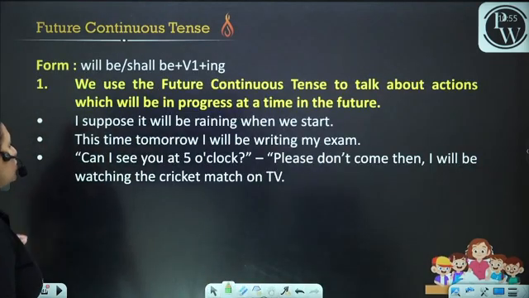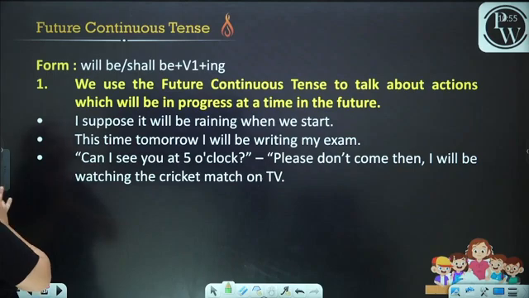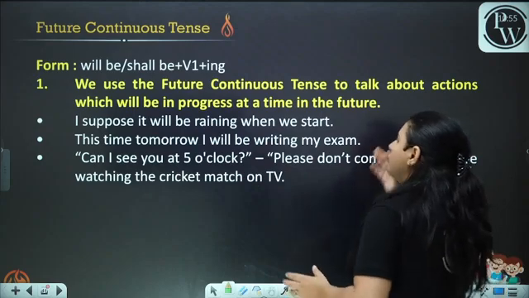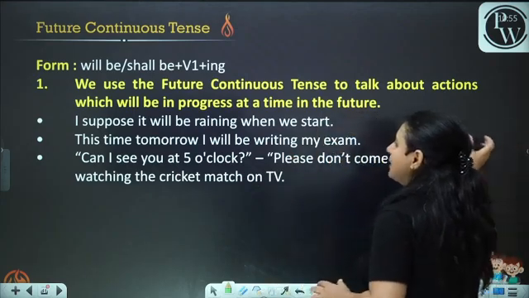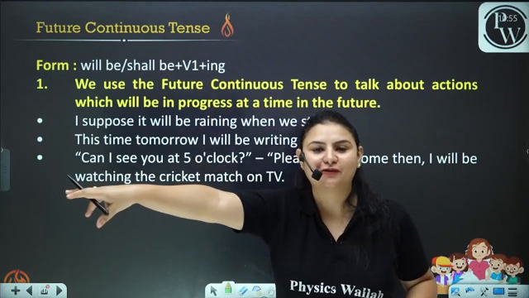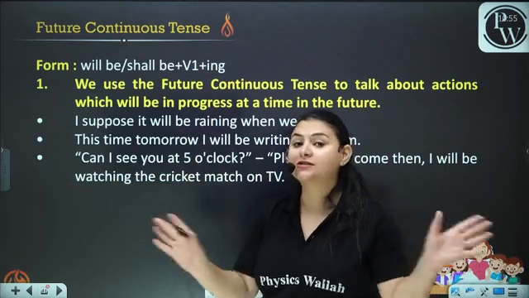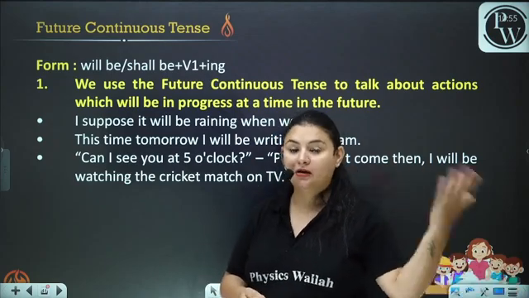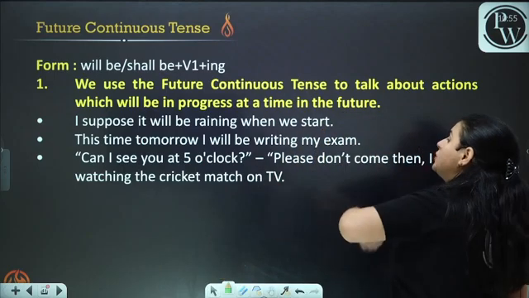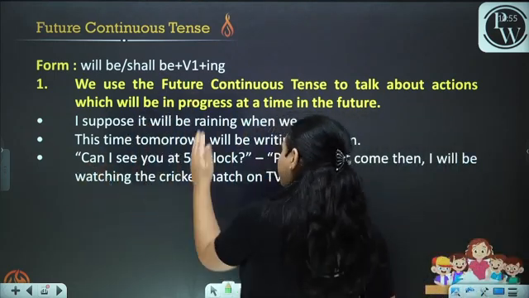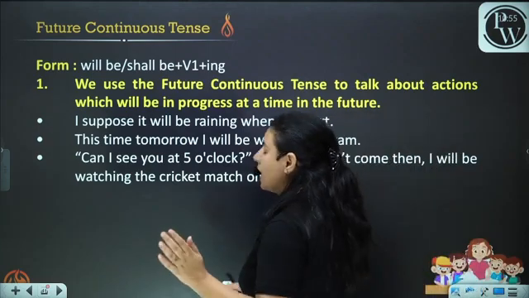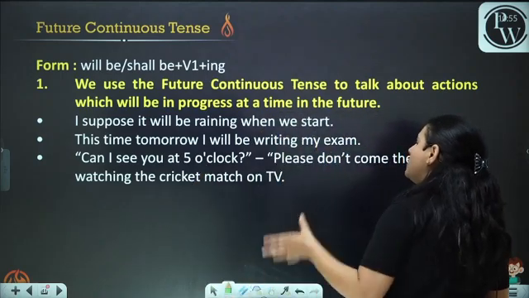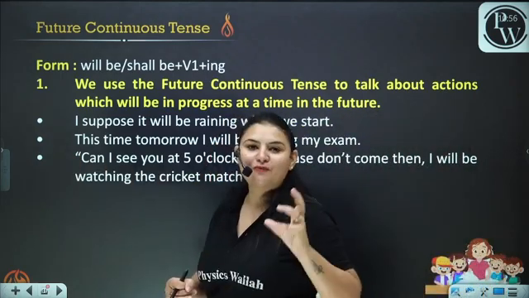Now, future continuous tense. Where do we use the future continuous tense? We use the future continuous tense to talk about actions which will be in progress at a time in the future. The thing that would be happening in the future. The thing that is not going on at the moment, that has not completed in the past, but it is going to be in progress at a time in the future. I suppose it will be raining when we start. Okay, when we leave from the house, I suppose it will be raining. Now this will be in progress in the future.